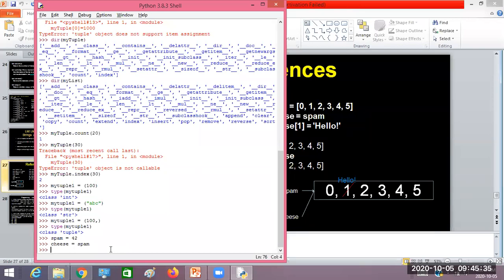Suppose I modify the spam value to 100. Is it going to modify only spam, or even cheese also? Only spam. Why is it not going to modify cheese?